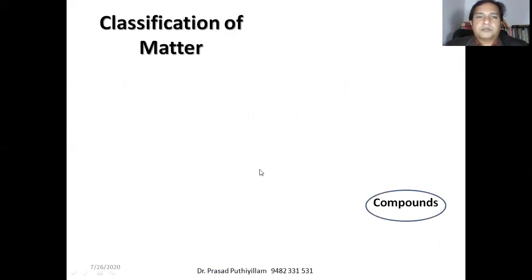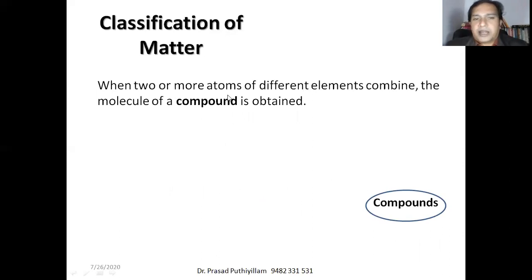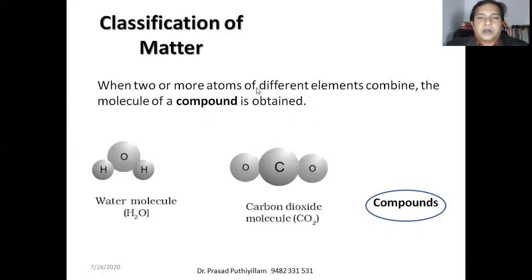Now let us see what are compounds. When two or more atoms of different elements combine, the molecule of a compound is obtained. That means two or more atoms of different elements. Hydrogen and oxygen are different elements. Two hydrogens combine with one oxygen to get a water molecule. This is the compound water.